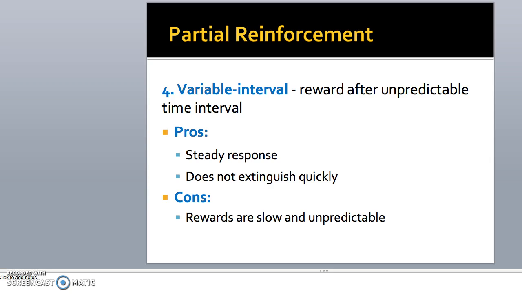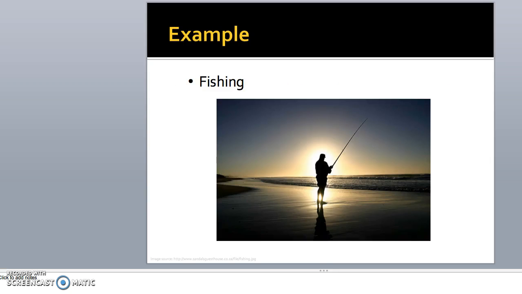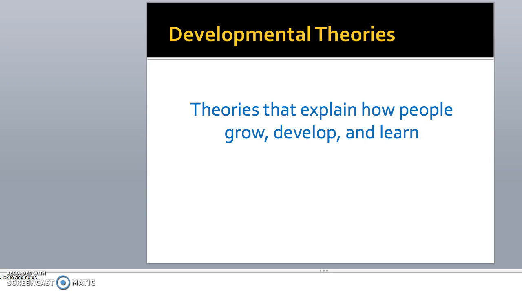The fourth type of partial reinforcement that we're going to discuss is variable interval, a reward after an unpredictable time interval. The pros are that it tends to show a steady response and does not extinguish quickly. One of the cons is that the rewards are pretty slow and unpredictable. An example of that is fishing. That's a beautiful example of that particular type of conditioning. Again, it's really important that you focus on those last 4 or 5 slides we just went over, because you'll definitely see a quiz question related to that.